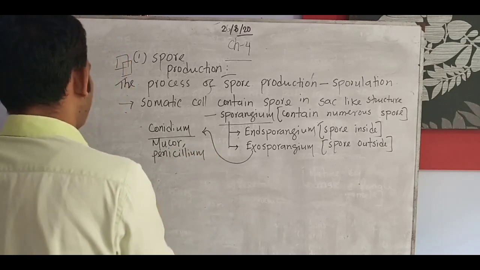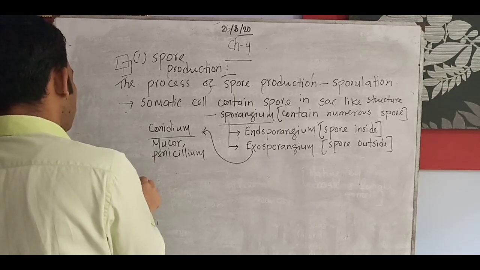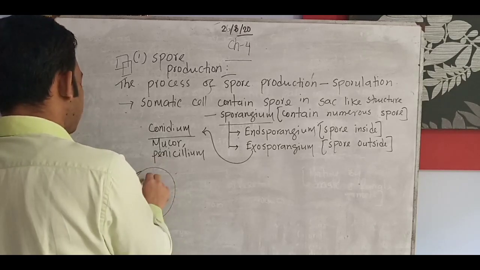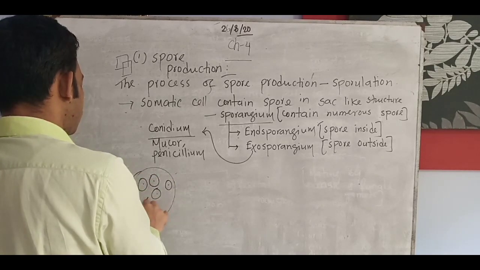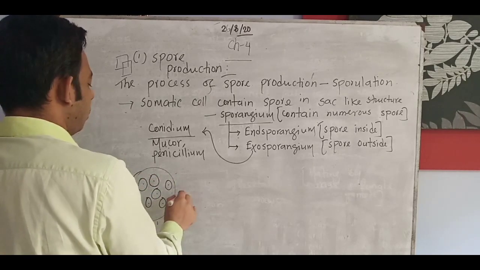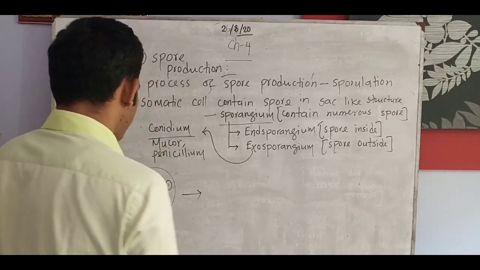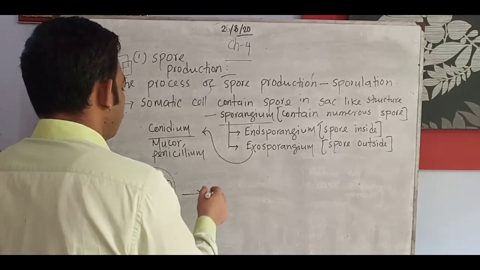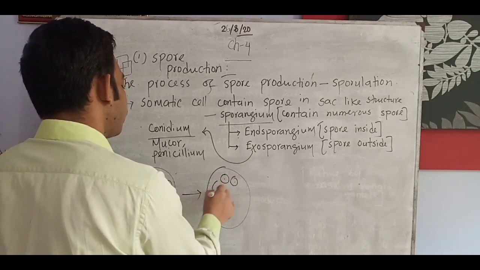Look here, and now I will make you understand. At first, it is a spore sac. Lots of spores can be there, and they can produce a numerous number of spores.